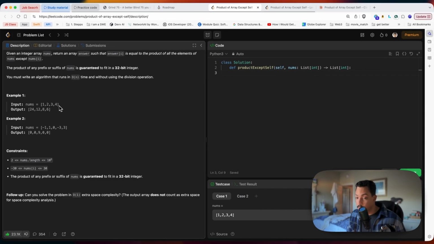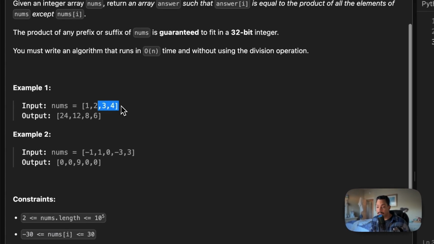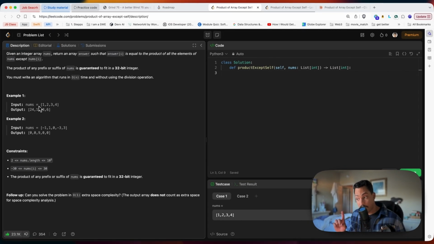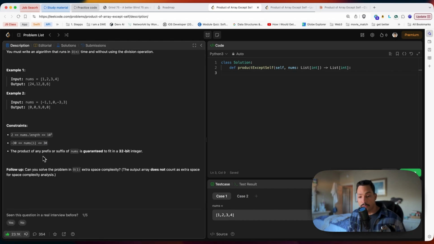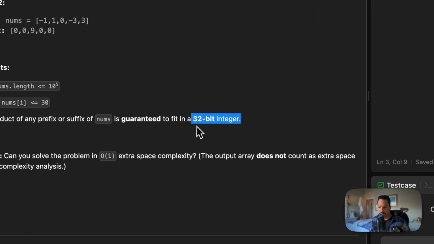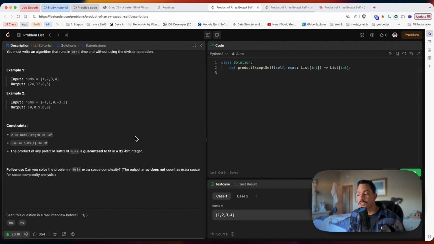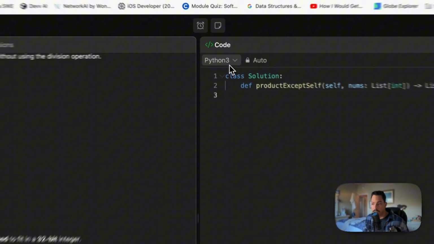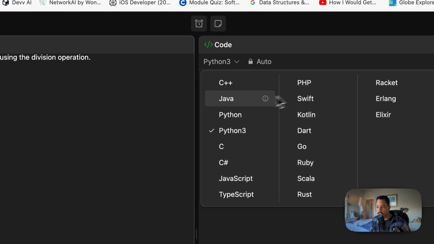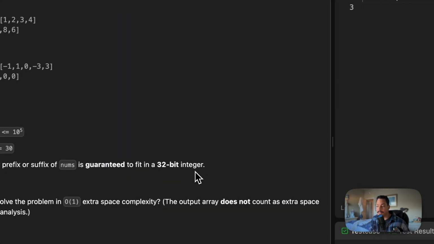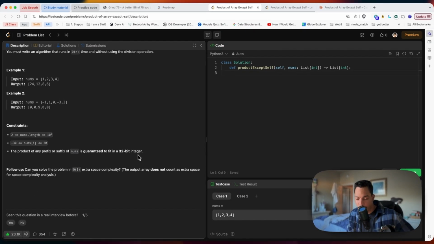Which is basically saying this list is going to have at least 2 numbers in it, because we need to multiply by prefix and suffix. We're talking about product, and they're talking about prefix and suffix. So it says the product of any prefix or suffix of nums is guaranteed to fit in a 32-bit integer. Basically saying, hey, these are going to be large numbers, but not so large that we will need, for instance, if you're using a different language like Java or C++, a different type of integer like long or so forth.